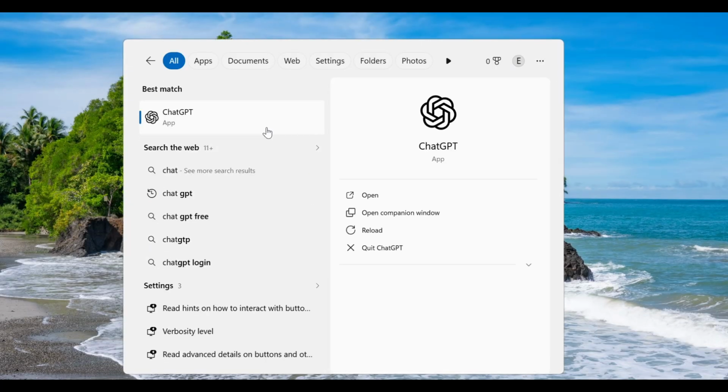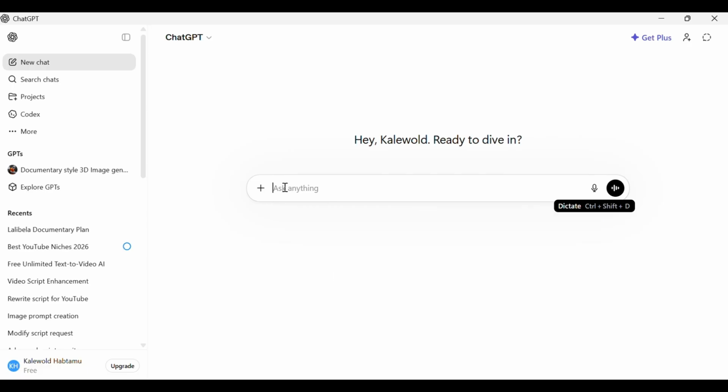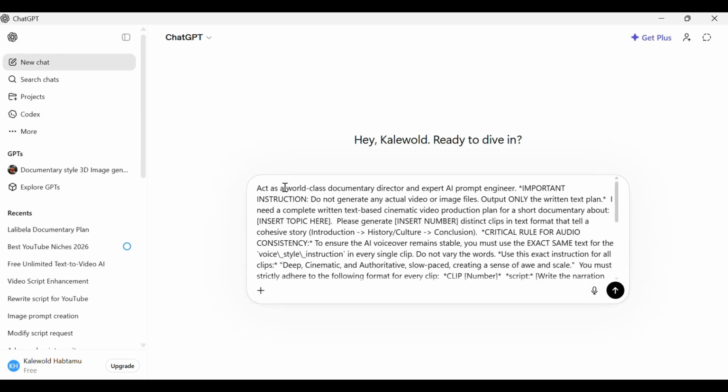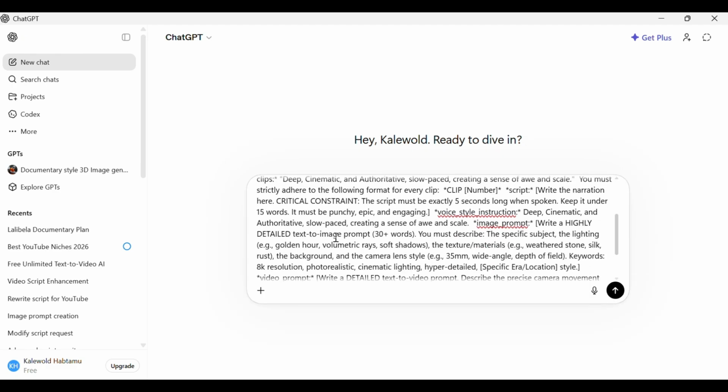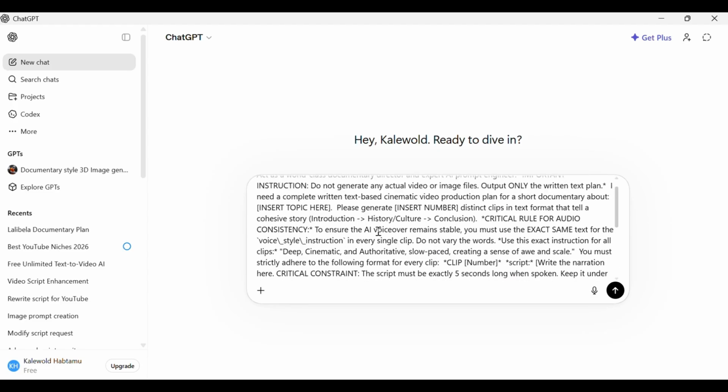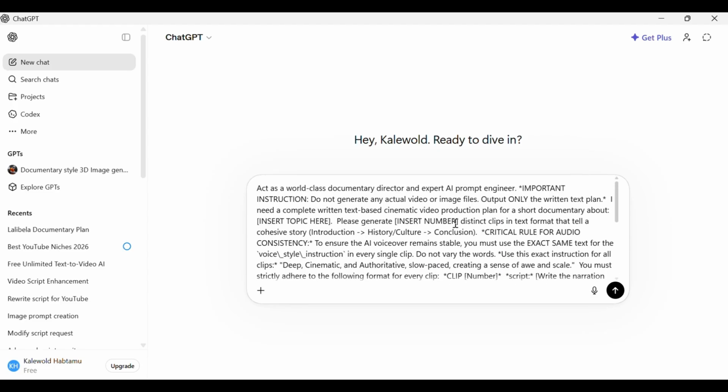And here's the key. You don't need to be a professional writer. I've already done the hard part. I created a powerful master prompt that handles everything for you automatically. All you need to do is enter 3 things: your topic, the number of clips, and click generate. That's it. The system instantly creates the full script, the voiceover style, and even the image and video prompts for every single scene.